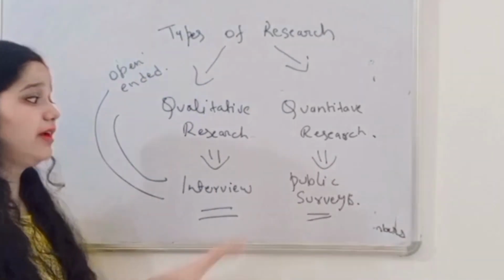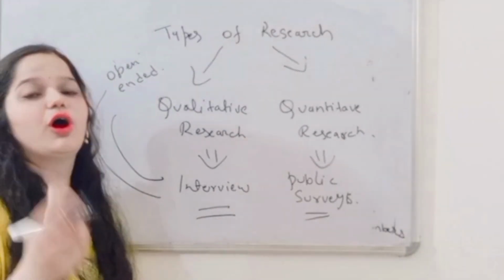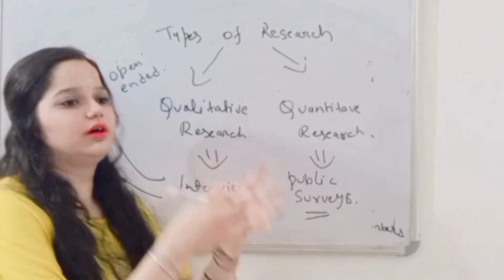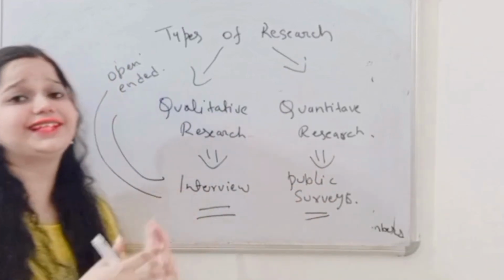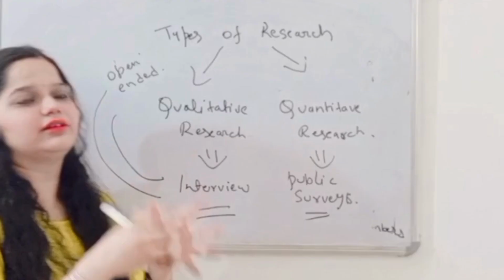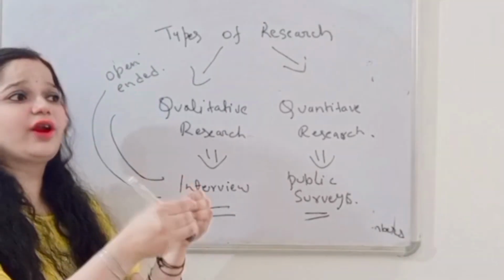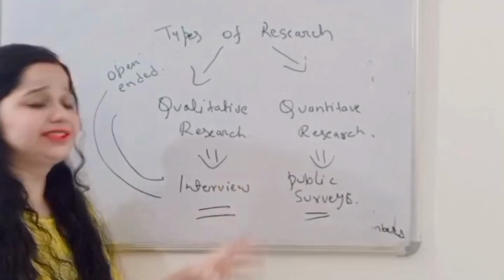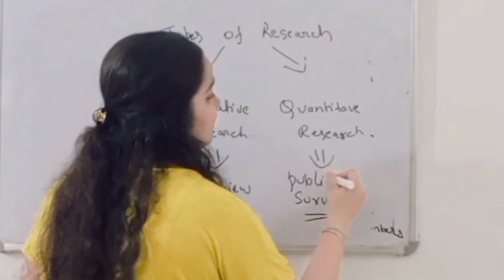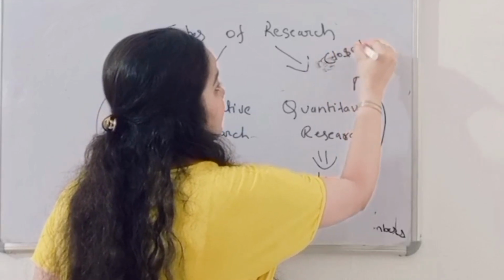And if I take a public survey example, like Ola service, if I am cancelling my ride and I have to give feedback on why I am cancelling that ride, they already give me some options, like the driver is taking more money, or he is taking more time than usual. So I have to choose one of them. So in a public survey, the questions are close-ended questions.